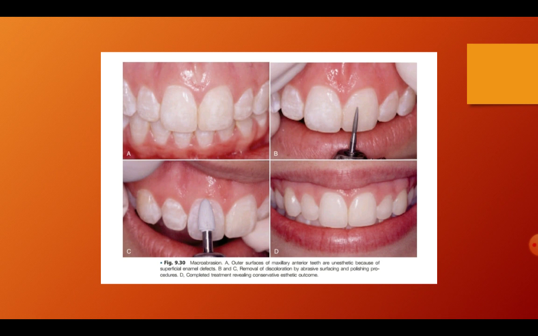You can see here a flame-shaped diamond is used and polishing is done, which is evident in the C part. And finally, the completed treatment reveals a conservative aesthetic outcome.